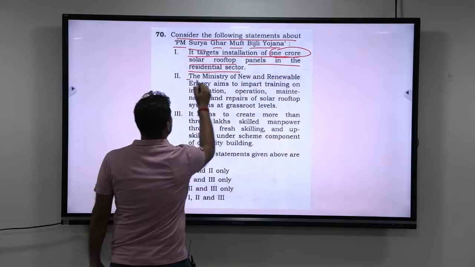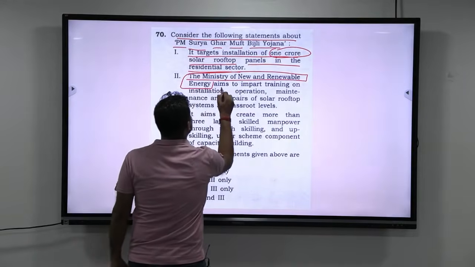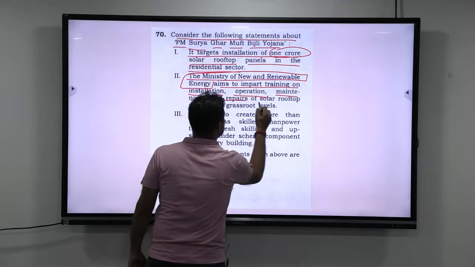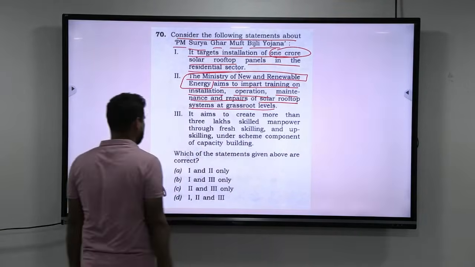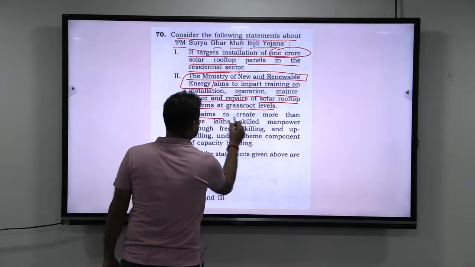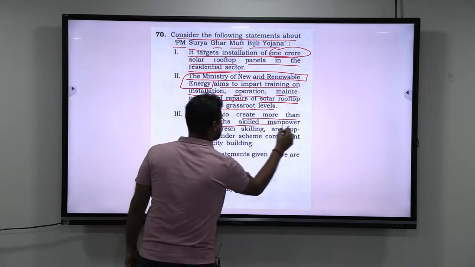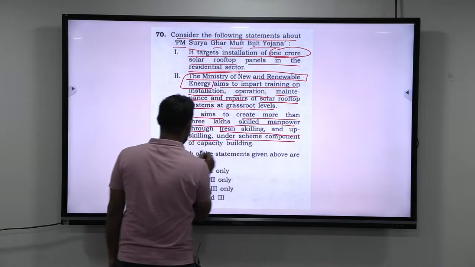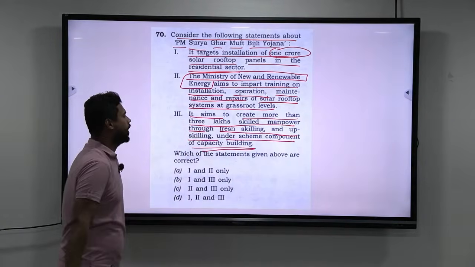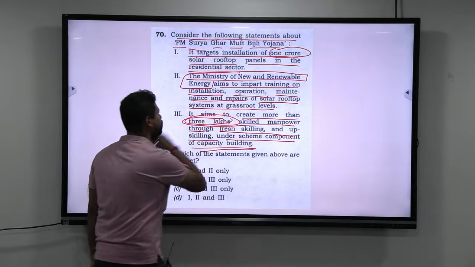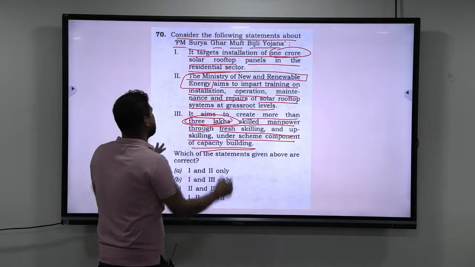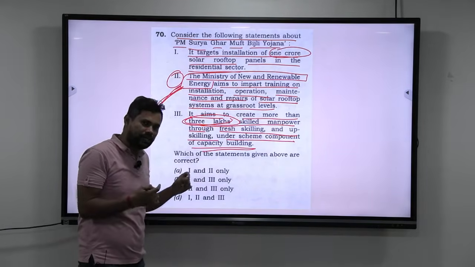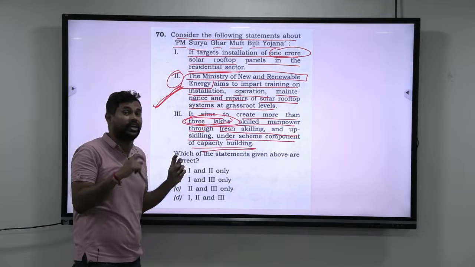The next is: the Ministry of New and Renewable Energy aims to impart training on installation, operation, maintenance and repairs of solar rooftop systems at the grassroots level. It aims to create more than 3 lakh skilled manpower through fresh skilling and upskilling under the scheme component of capacity building. Again, this is a variable that you should know. So in all the 3 statements, we for sure can tell that this is true. Why? Because it is generic, there is less specific variable there for the examiner to change.